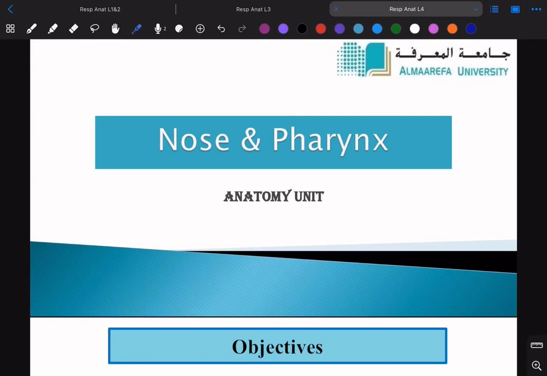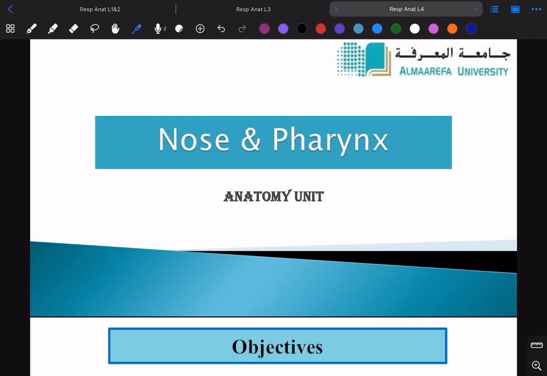Today I'll be explaining the fourth anatomy lecture of the wrist block. Inshallah, I'll try my best to make it as simple as possible. All I need from you is to concentrate because this lecture needs a little bit of concentration. So bismillah, let's start. First of all, let's have an overview of this lecture.